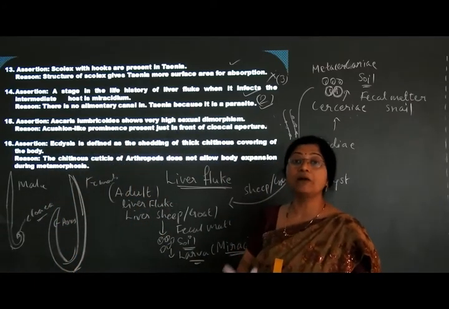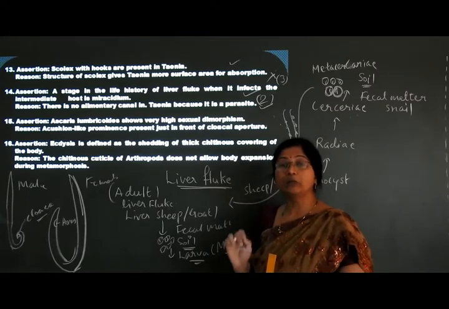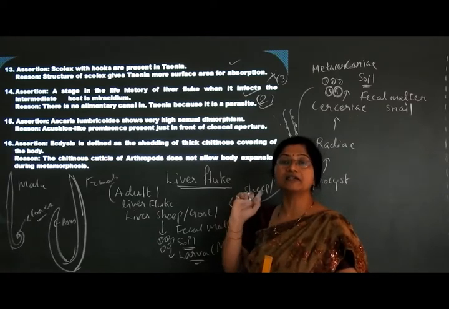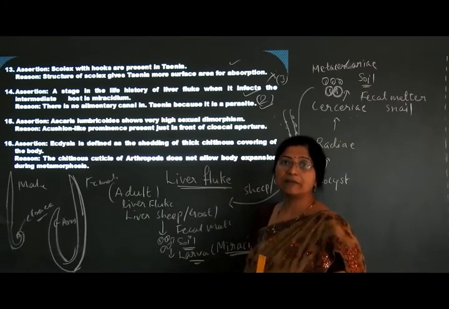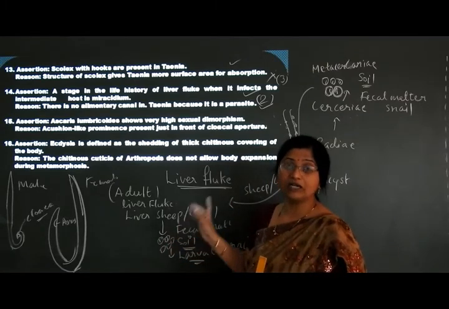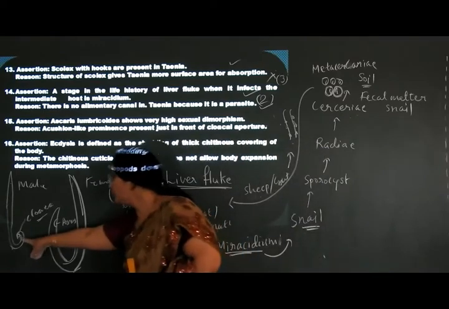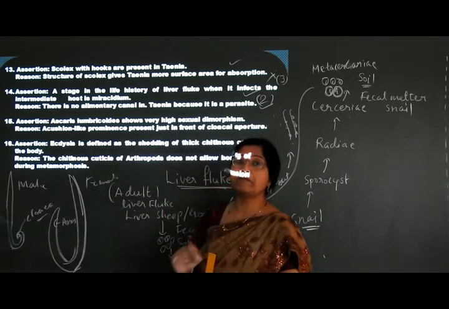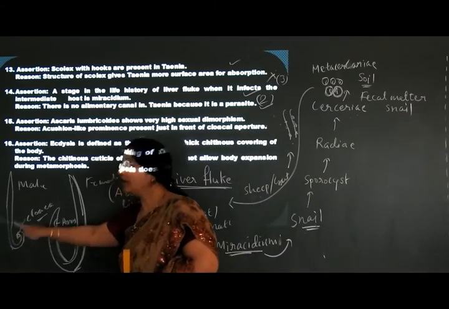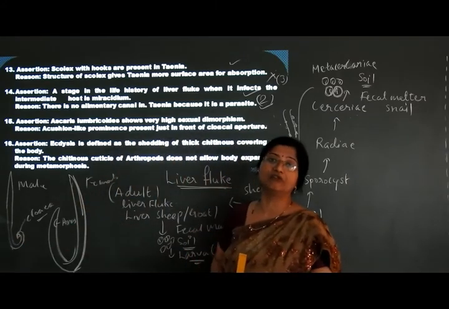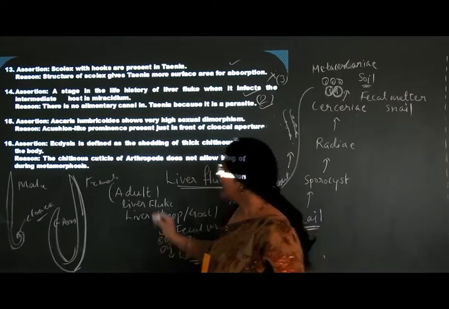Cloaca is a common aperture, mainly for removal of undigested food as well as gamete release. It releases the gametes through the same opening.